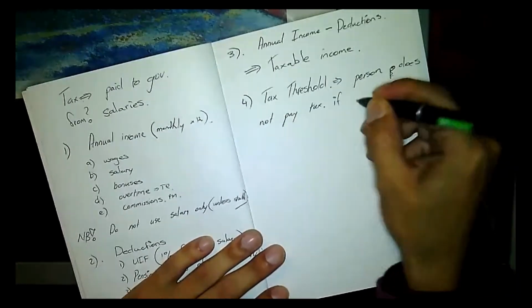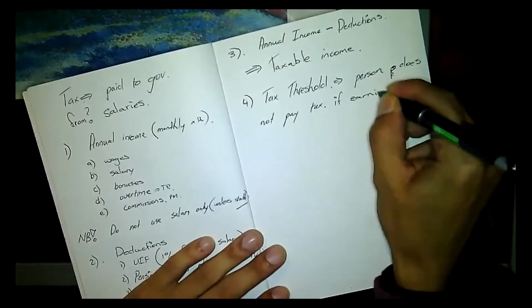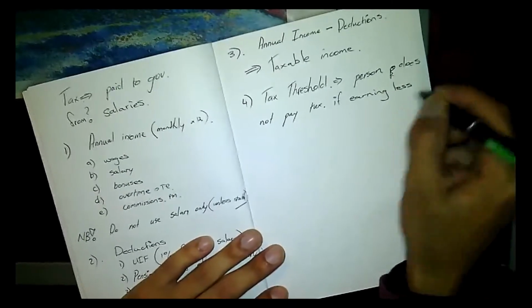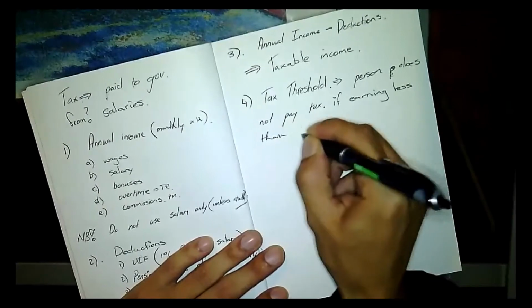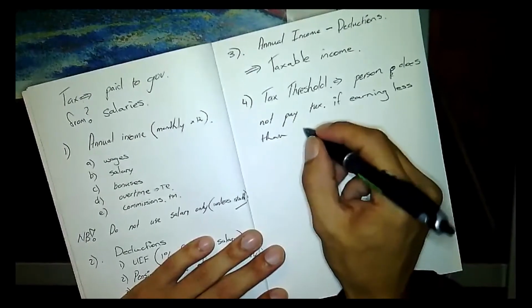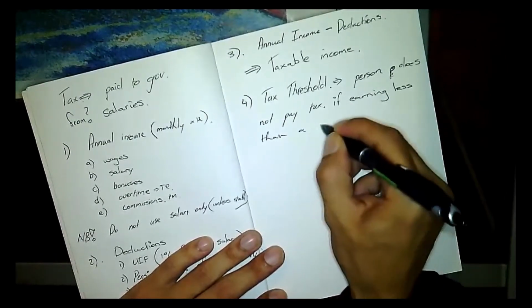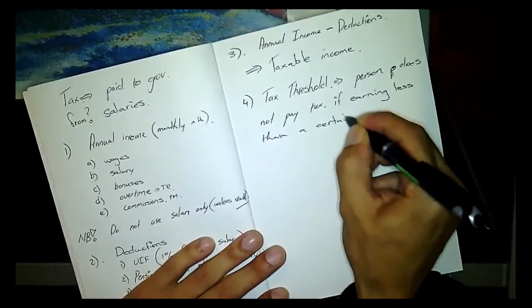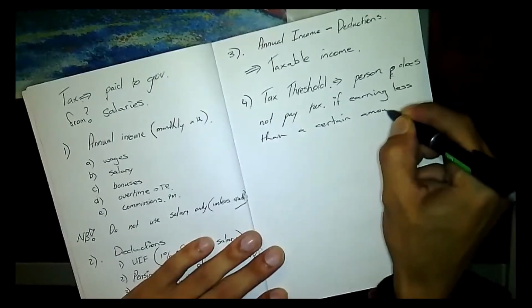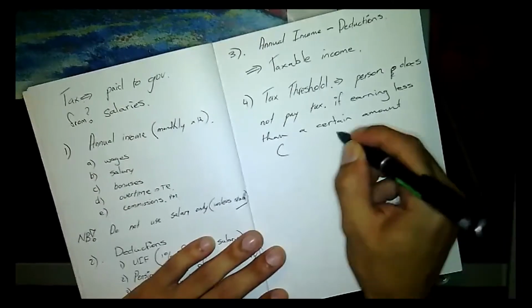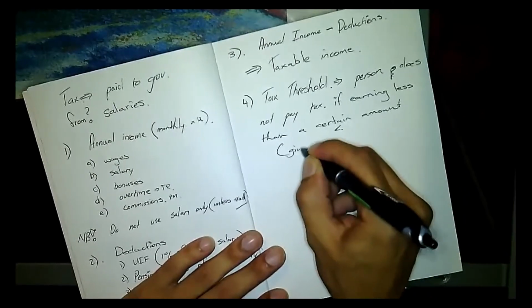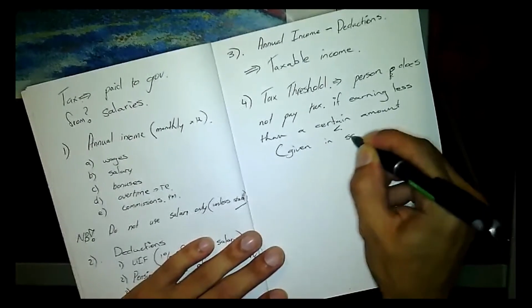Okay, so the certain amount, it will be given in the scenario.